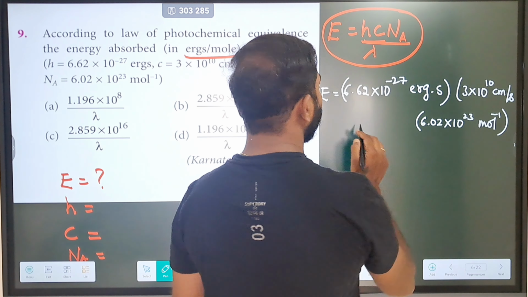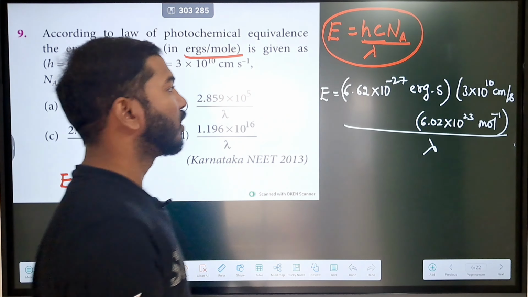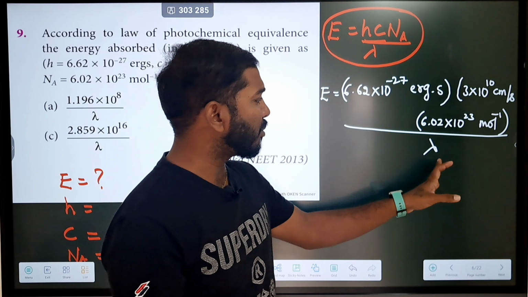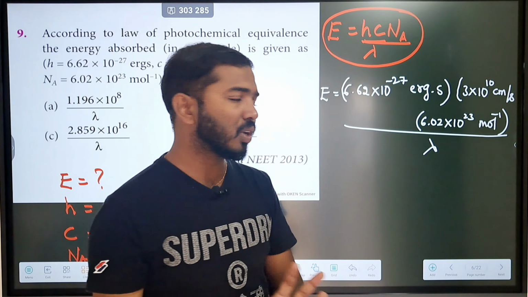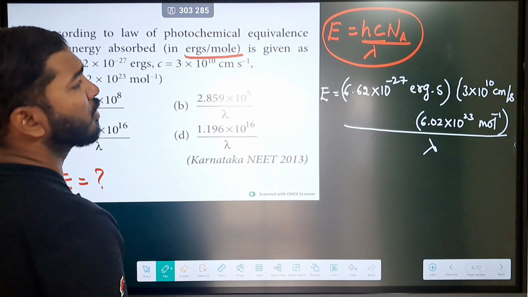Okay, fine, and then divided by wavelength as it is. So what we need to do is, no need to think about lambda, but multiply all the values in the numerator and then try to find out the 10 powers, and that will be your answer. Okay, so just take the help of 6.62 into 10 power minus 27.